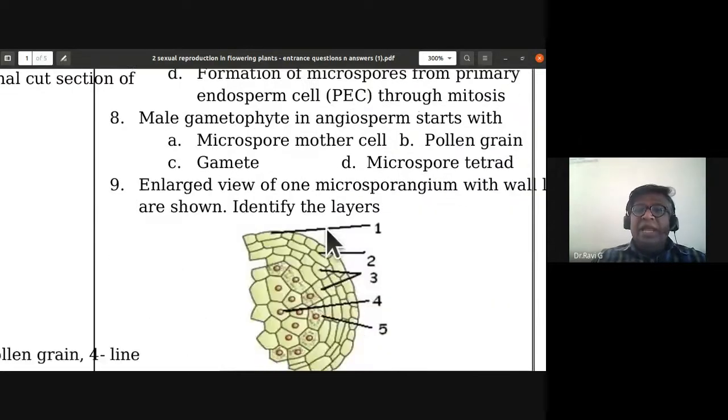Next one, male gametophyte in angiosperm starts with microspore mother cell, pollen grain, gamete, microspore tetrad.